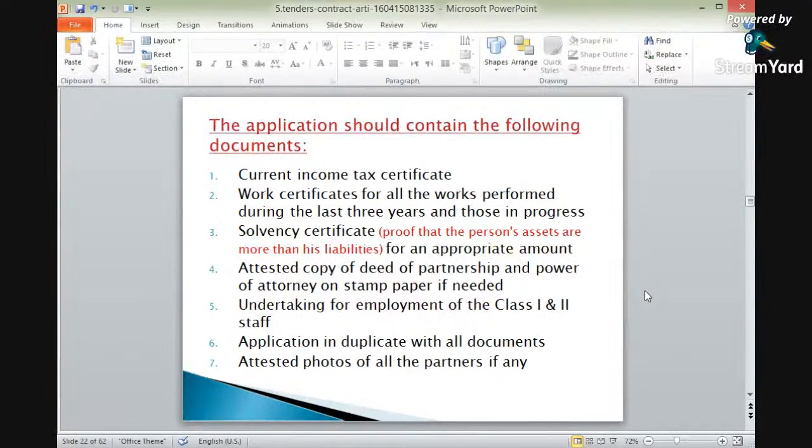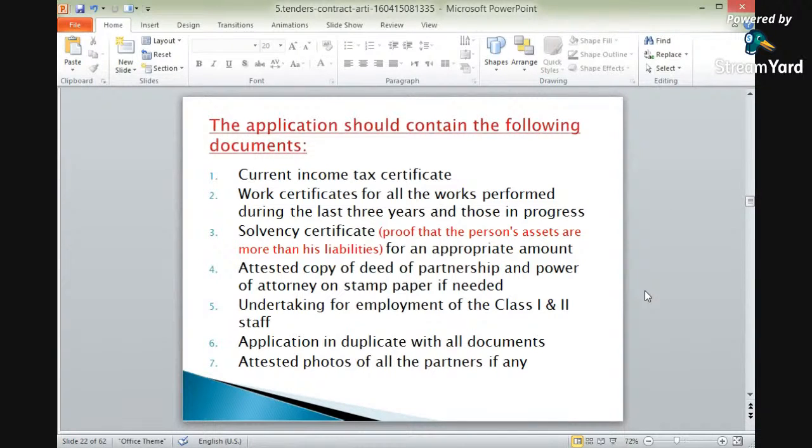Again, an attested copy of the deed of partnership and power of attorney on stamp paper if needed. The power of attorney is also to be attached, or a deed of partnership. Okay? If there is any partnership or power of attorney, if we are giving authority to any other contractors, then its letter is also to be attached. Okay? Again, the fifth point is the undertaking for employment for the class 1 and 2 staff.